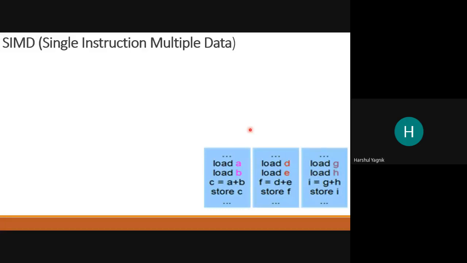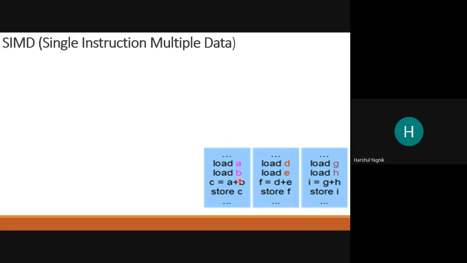Then we see the second category, single instruction but multiple data. Here you see the instruction is common, right? Addition, perform addition. But the data are different.